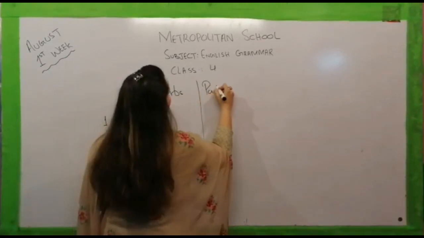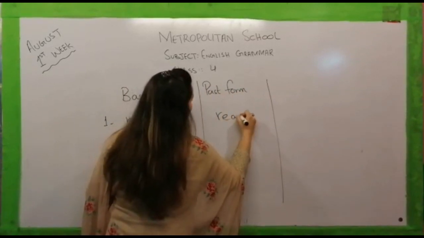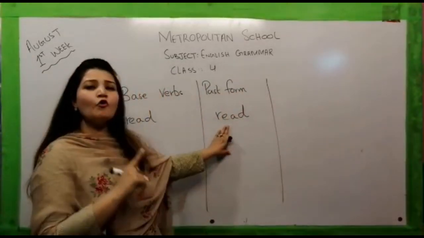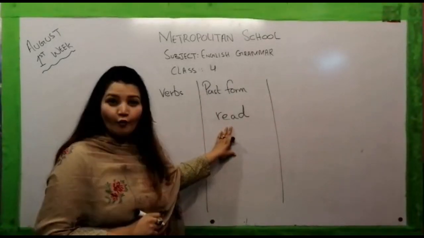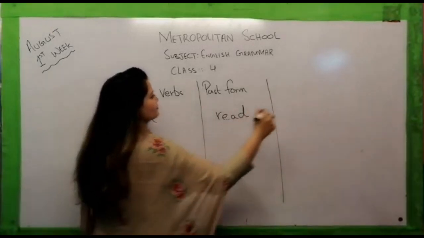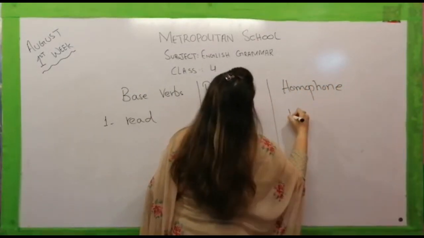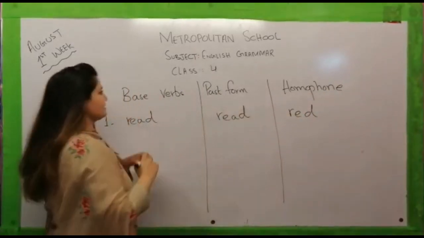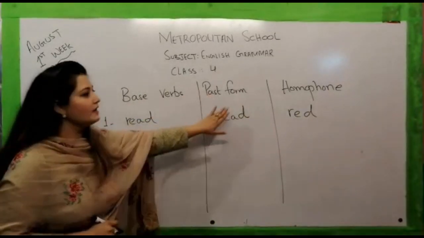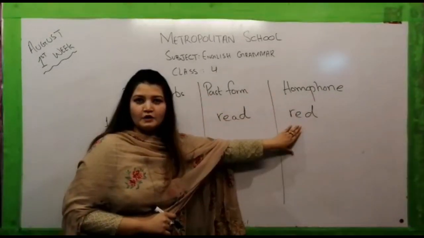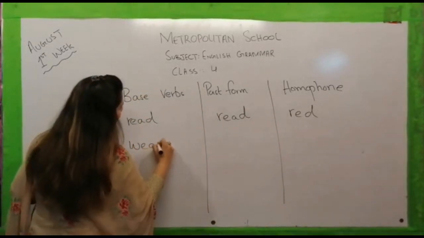Do you remember the past form of read? It's read. Now what will be the homophone of read? I think it's quite easy. Do you know the color of a rose? Yes, it's red. So now you can see the base verb is read, the past form is read, and the homophone is red.